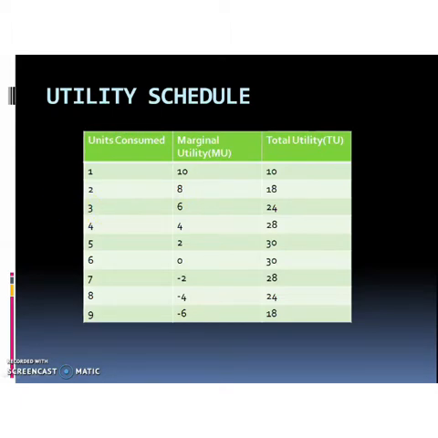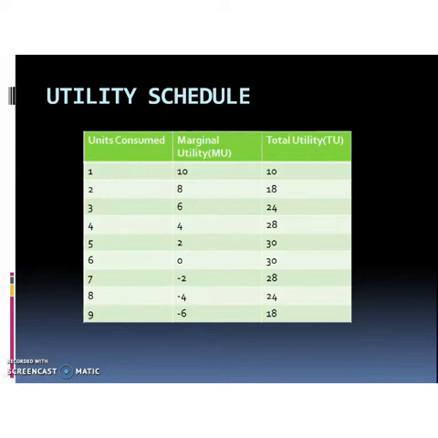In the third consumption, marginal utility decreased again to 6, in the fourth consumption it declined to 4, and in the fifth unit marginal utility is 2. So when the consumption increases, the utility derived from additional consumption goes on decreasing.